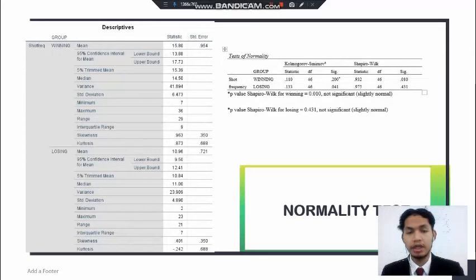It shows that one data set is normal and one is not normal. Therefore, we need to look at the skewness and kurtosis in the left table. The skewness and kurtosis for the winning and losing team are both in the range of plus or minus 2. Therefore, this data is considered normal.